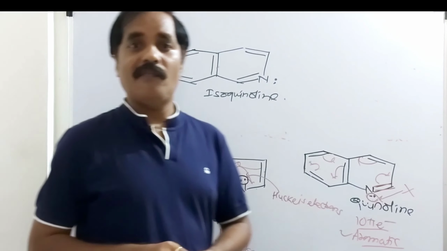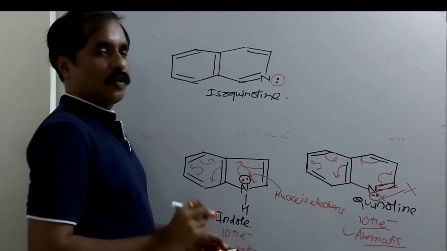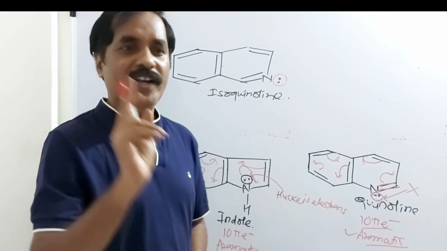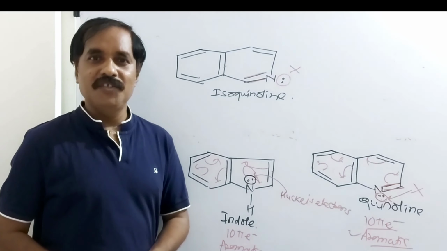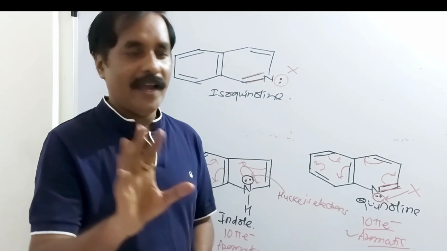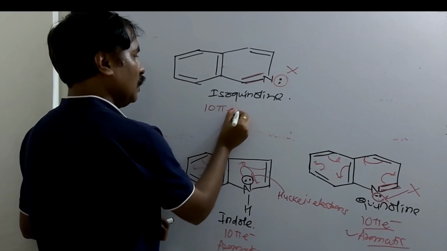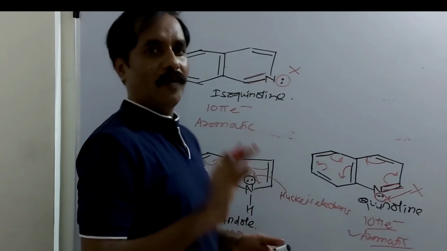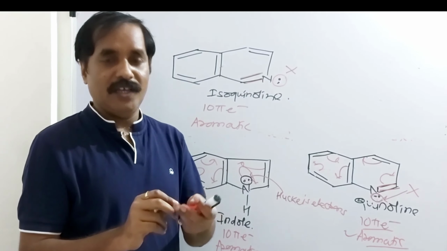It depends on the total number of Huckel's electrons. See here, on this nitrogen this lone pair is not in conjugation. This lone pair is present on a nitrogen having a multiple bond, so these two are not Huckel's electrons, and I don't consider this lone pair in the calculation. The total number of pi bonds is 5, so there are 10 pi electrons. This is aromatic and obeys Huckel's rule. The compound is planar, there is a complete resonance and a complete delocalization, and this compound is aromatic.